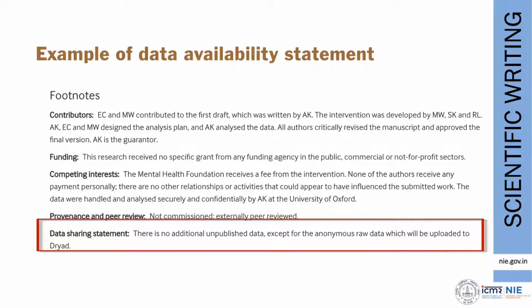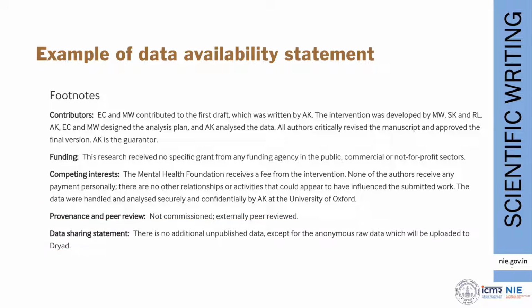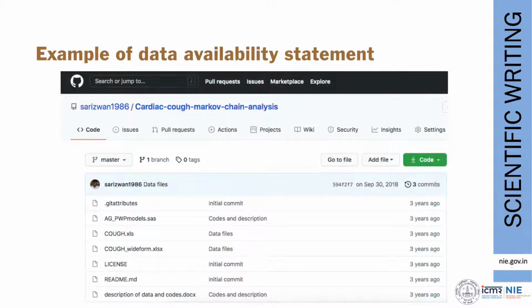Here another example where they have given a link to Dryad. So Dryad is an online data repository. If you click that link, it will take you to the data. This is a screenshot of GitHub where I have shown you that for a particular study that we conducted, all the data and the relevant codes are available as open access. So anyone who goes to this site will be able to download the data and the codes along with it and do the analysis.